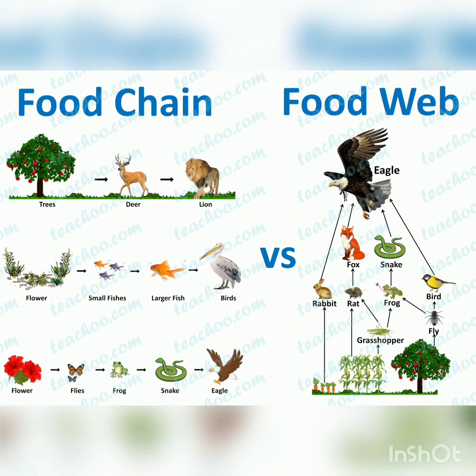A grasshopper eats, and the grasshopper can be eaten by the rat or a frog. Then the rat can be eaten by the fox, which can be eaten by the eagle. The frog can be eaten by the snake, which then will be eaten by the eagle. So when a series of food chains are interconnected, it is known as a food web.